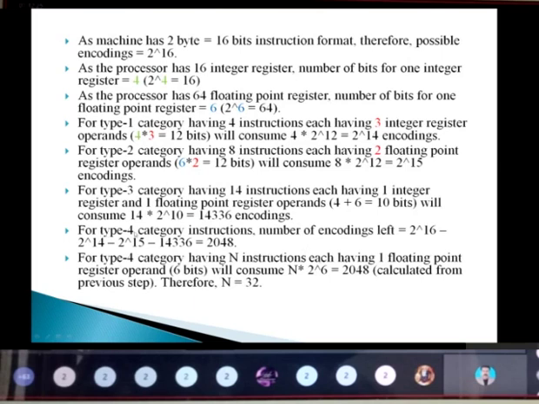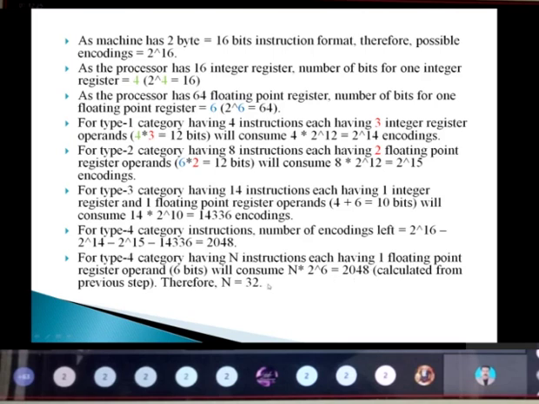Okay, so I'm repeating again: for the type 4 category, I need to calculate the number of encodings left. So 2 power 16 minus 2 power 14 minus 2 power 15, minus the encoding value we got for the 14 instructions. If I subtract all those, I get 2048.